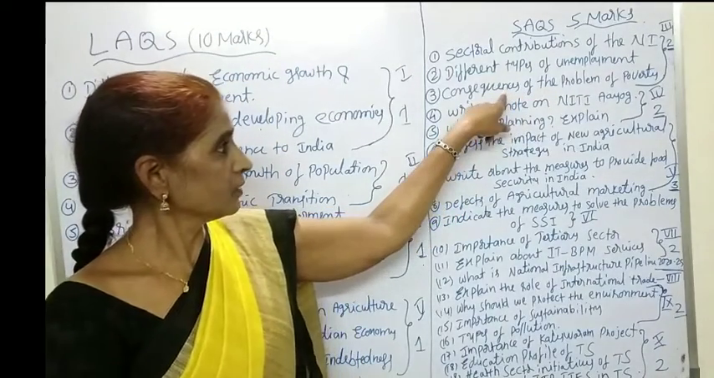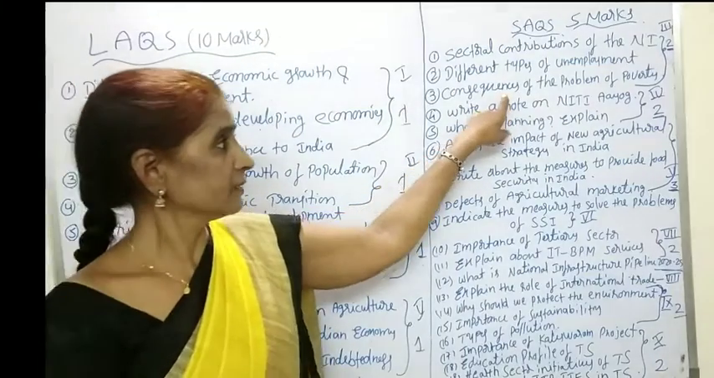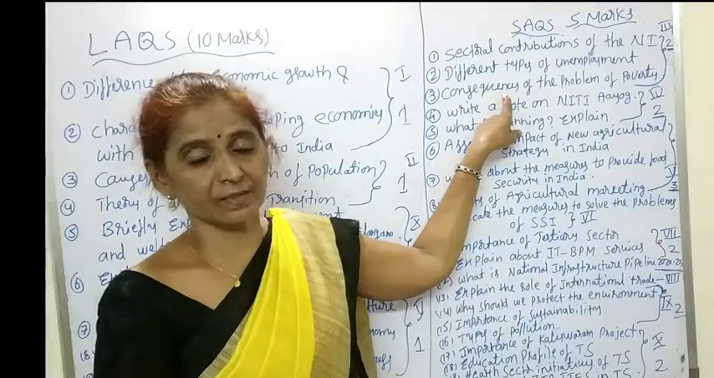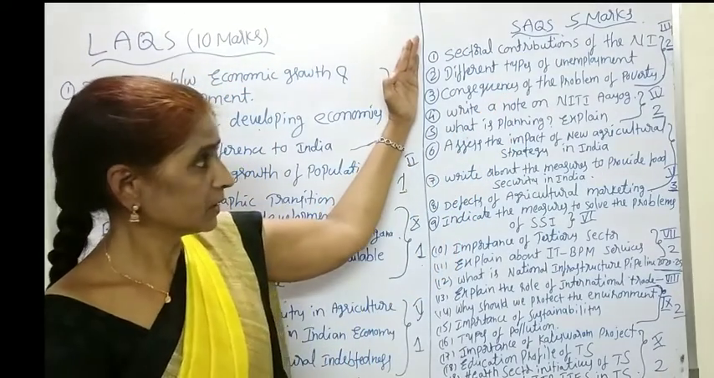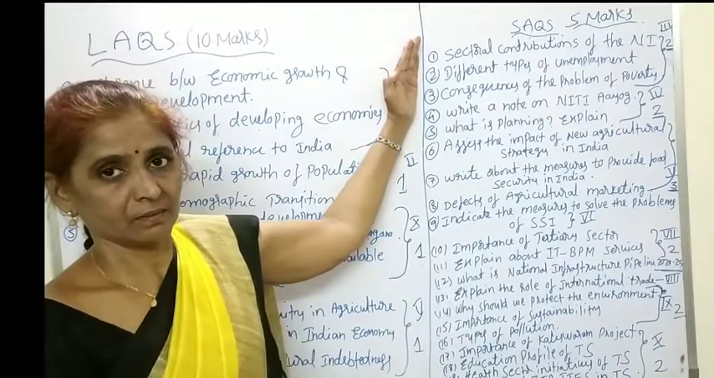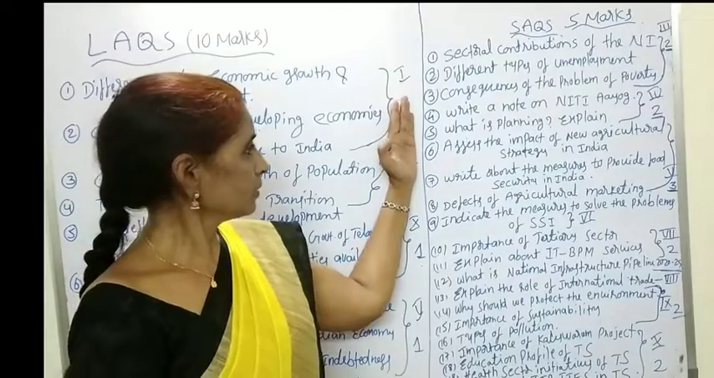For this answer, also write the definition of poverty and next present any 5 points, that is, consequences of the problem of poverty. Okay guys, by studying these 3 you will get 2 questions in the final examination. Next one, coming to the 4th unit,